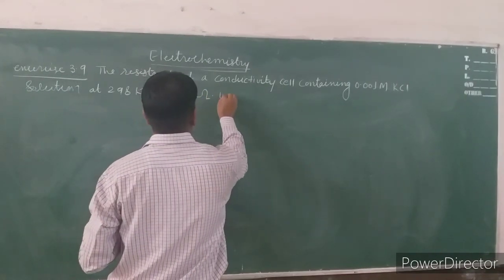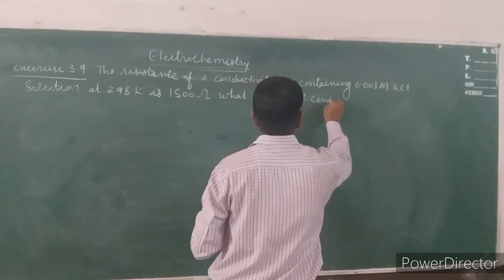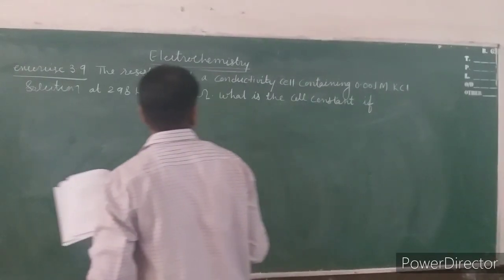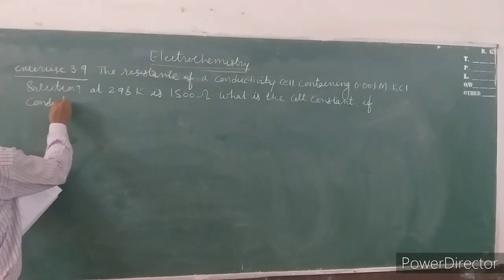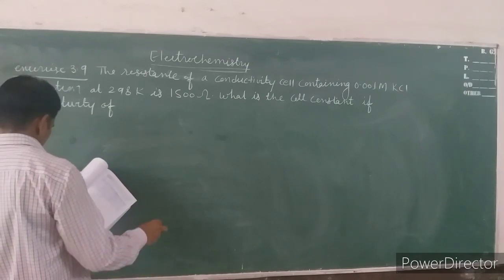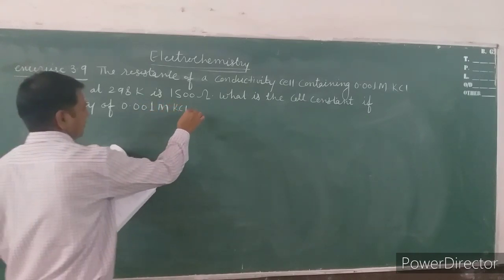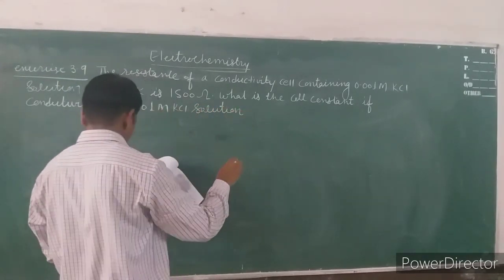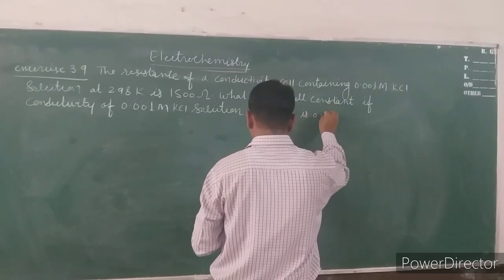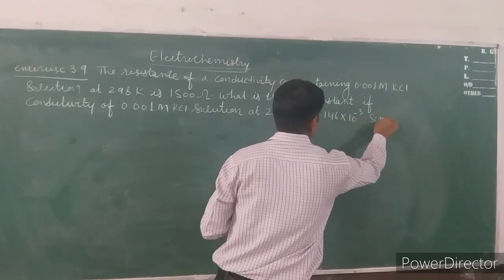What is the cell constant if the conductivity of 0.001 molar KCl solution at 298 Kelvin is 0.146 into 10 raised to power minus 3 Siemens centimeter inverse.